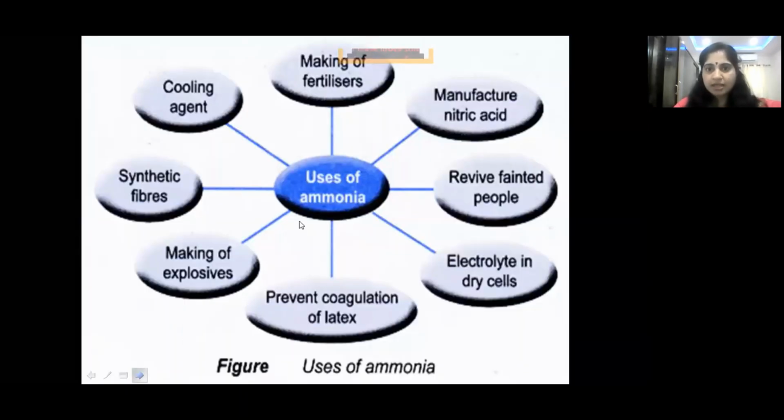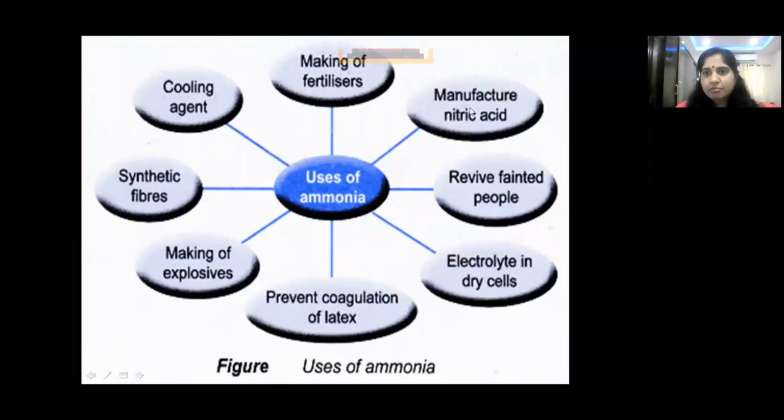Now coming to the last topic, uses of ammonia. Ammonia is used in many industries: making of fertilizers, manufacture of nitric acid, and to revive fainted people. Next, electrolyte in dry cells, prevent coagulation of latex, making of explosives, synthetic fiber. Next, cooling agent. So these are the uses of ammonia. See, children, just go through this chart. It is very easy to remember.